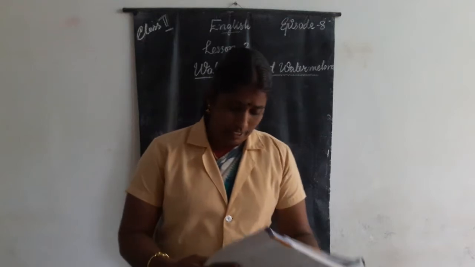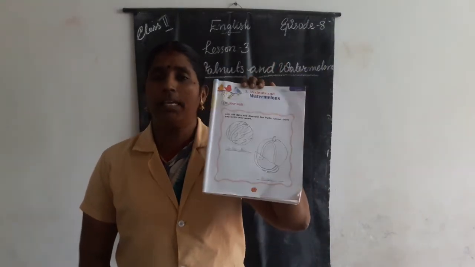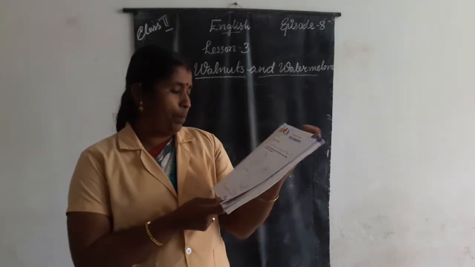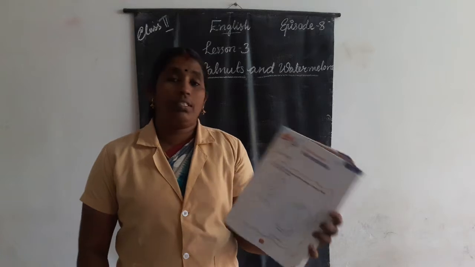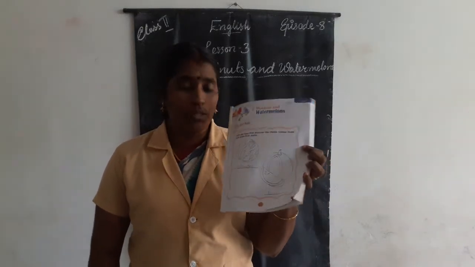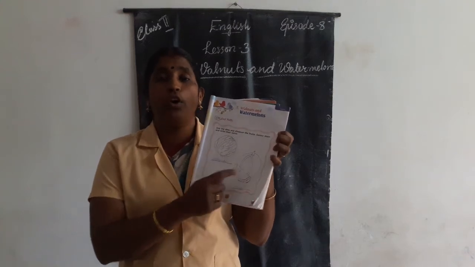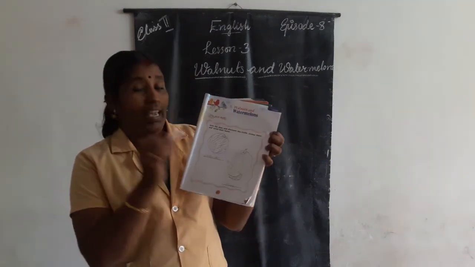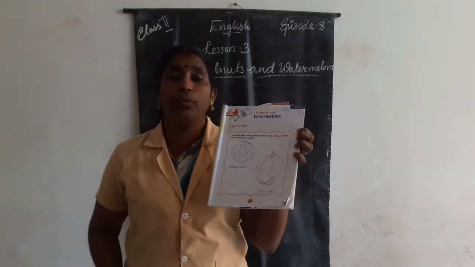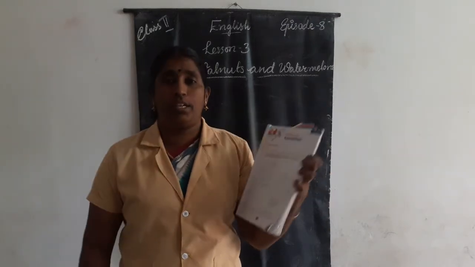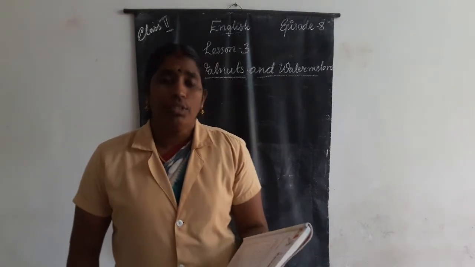Okay. In the first page, that means page number 23, you take your text and you take page number 23. In the first page, there are pictures of two fruits. It is a dotted picture, and you join carefully. You join the dots and make it a full fruit, and you give an appropriate color to it.